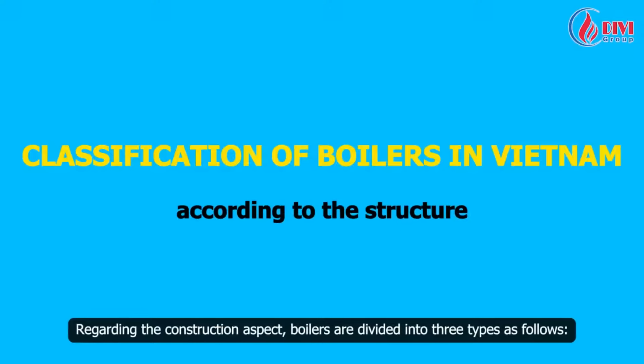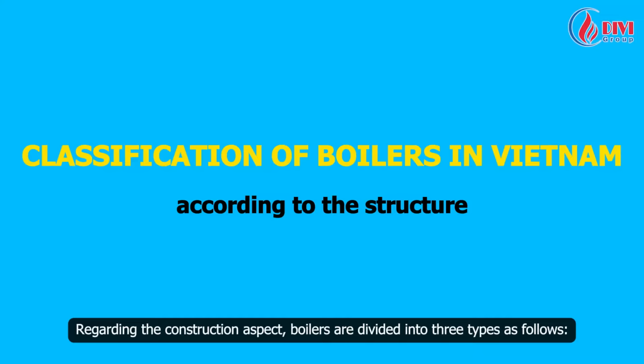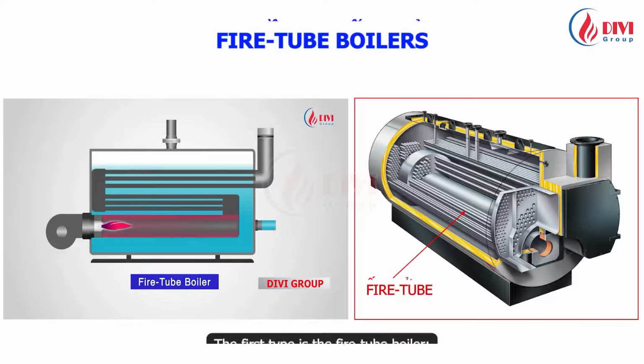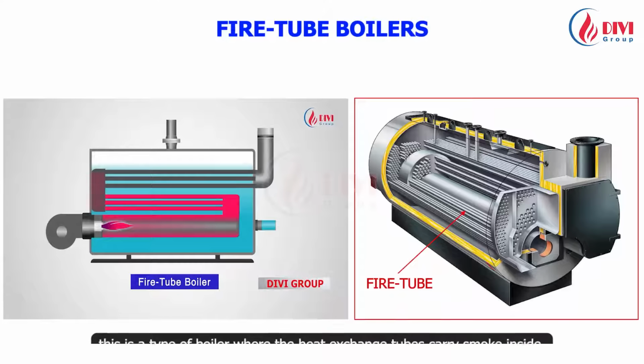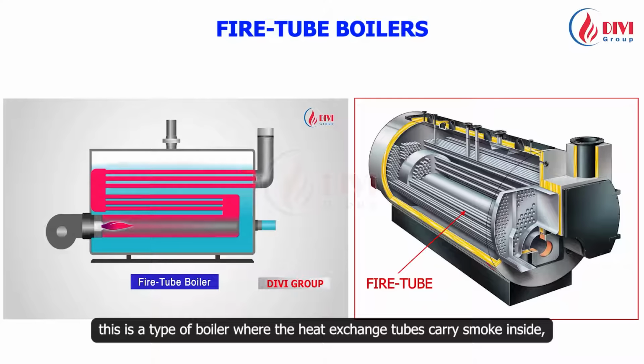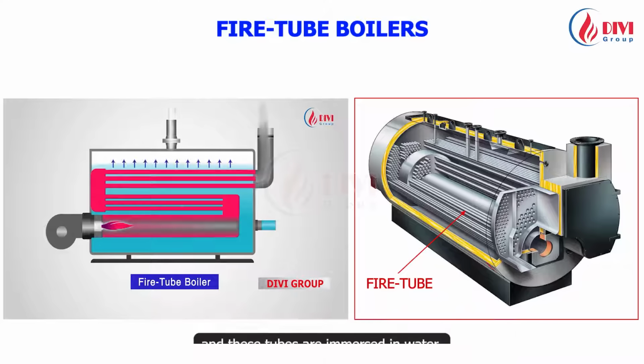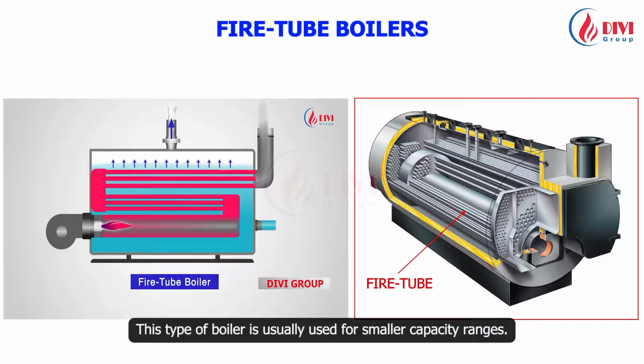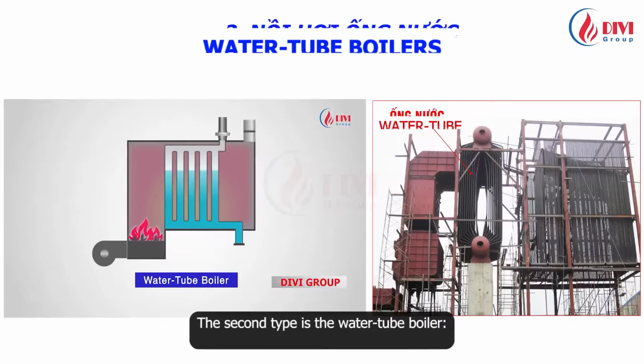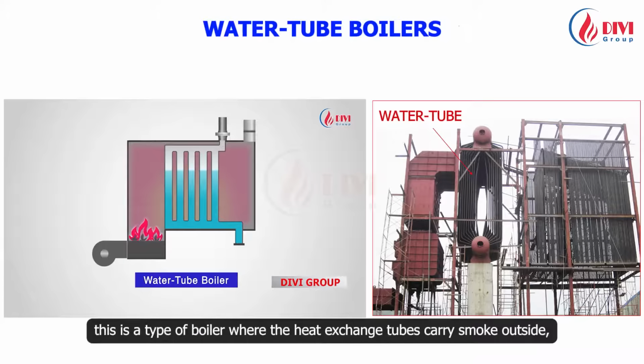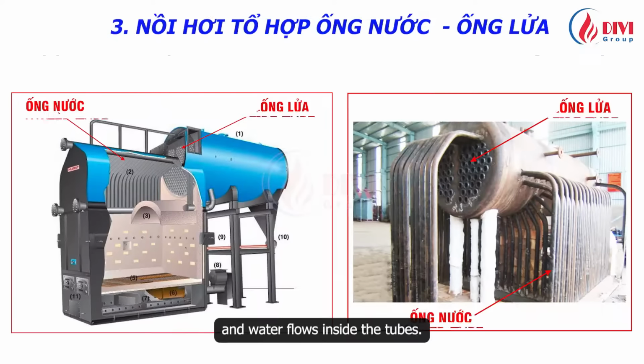Regarding the construction aspect, boilers are divided into three types as follows. The first type is the fire tube boiler. This is a type of boiler where the heat exchange tubes carry smoke inside, and these tubes are immersed in water. This type of boiler is usually used for smaller capacity ranges. The second type is the water tube boiler. This is a type of boiler where the heat exchange tubes carry smoke outside, and water flows inside the tubes.